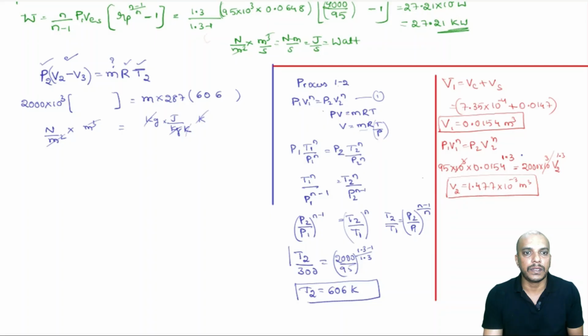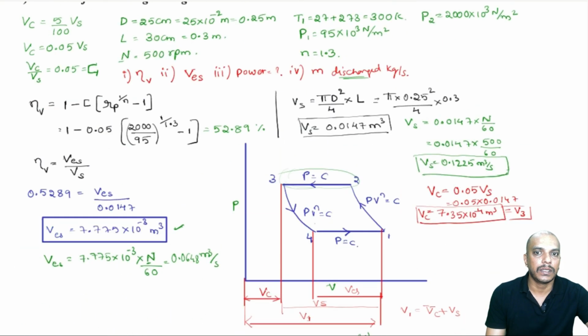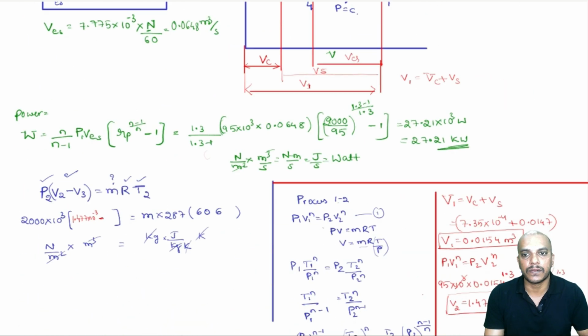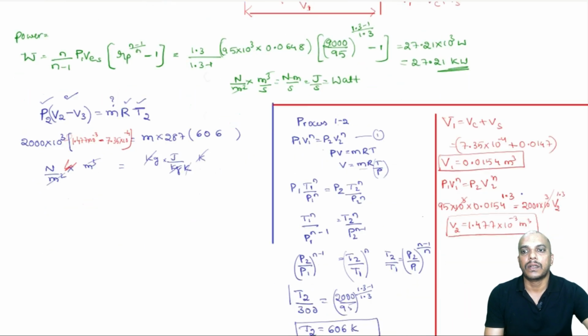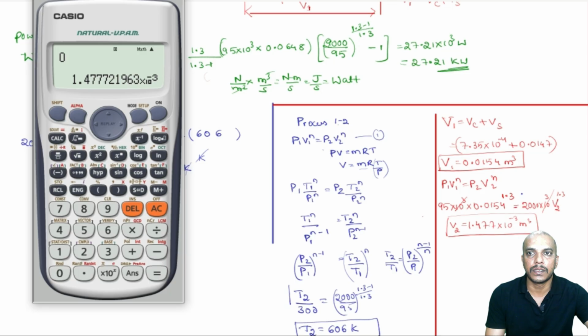Now we have V2 minus V3. What is V2? 1.477 into 10 power minus 3 minus this V3 we have found out, that is V3 is equal to clearance volume, 7.35 into 10 power minus 4. Now let us solve this equation. Left side I will solve first.